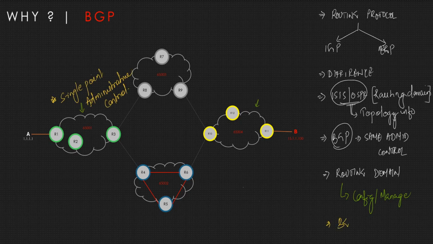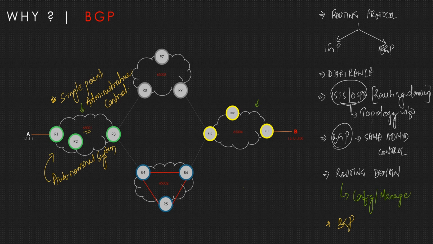So from the BGP perspective, when routers or devices are under a single administrative control, this is what is referred to as an autonomous system. This is what we call routing domains, or in the BGP context, an autonomous system. And in every autonomous system that we have, we give a unique number to identify it.